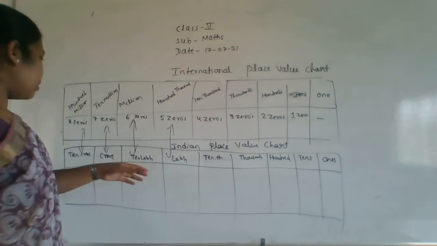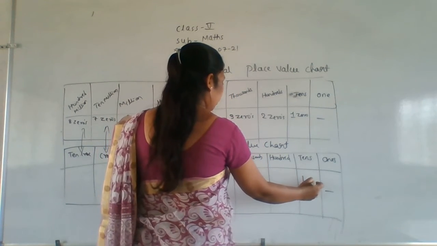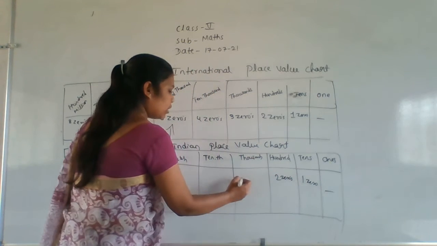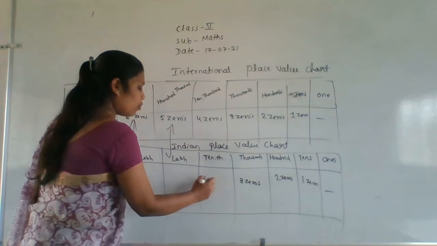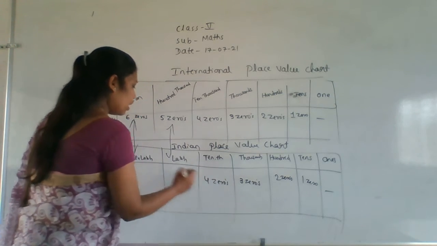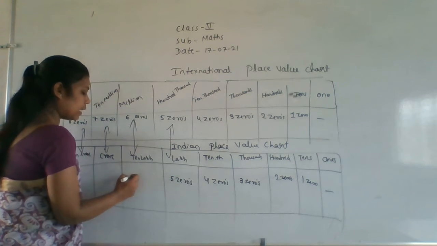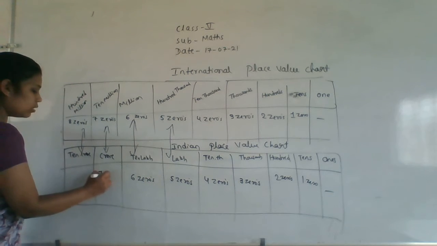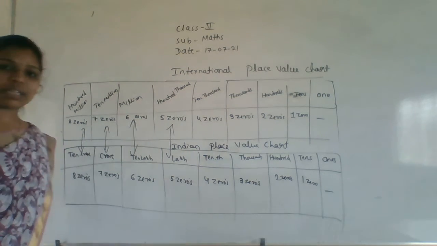Okay. Next, here also same thing. For ones, no zeros. Here will be the 1 0. And hundreds, 2 zeros are there. Right. And for 1,000, 3 zeros. Right. 10,000, 4 zeros. For lakh, 5 zeros. Okay. For 10 lakh, 6 zeros. Next, for crore, 7 zeros. Okay. For 10 crore, 8 zeros. Understanding what I am saying here?